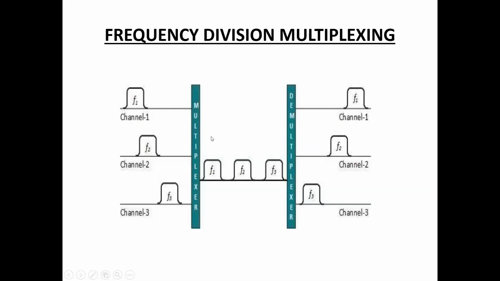User 1 sends data in the frequency range of F1, user 2 over the frequency range of F2, and user 3 over the frequency range of F3, through the same cable. Initially users 1, 2 and 3 use 3 channels, but after multiplexing these are combined into a single channel. Then demultiplexing converts this single channel back into multiple channels.